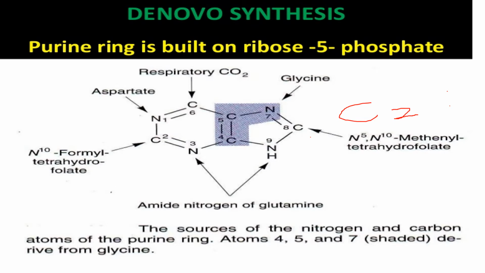So folic acid, glycine, aspartate and amide nitrogen of glutamine contribute their nitrogen and carbon for the synthesis of the purine ring, mainly adenine and guanine.